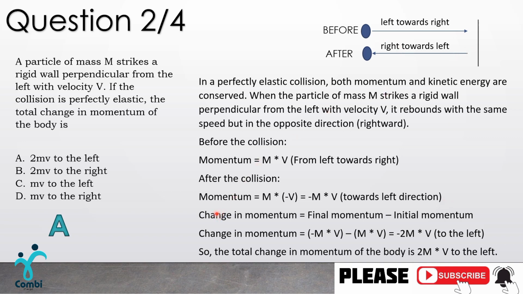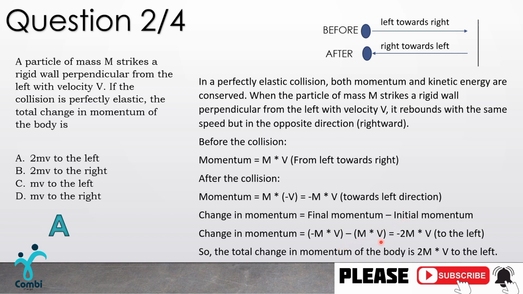Now what does the question say? It asks, what's the total change in momentum of the body, and we need to find this out. The change in momentum has the formula final momentum minus initial momentum. So let's collect what we have from above and substitute. The change in momentum is equal to our final momentum, negative mv, minus the initial momentum, which is mv.